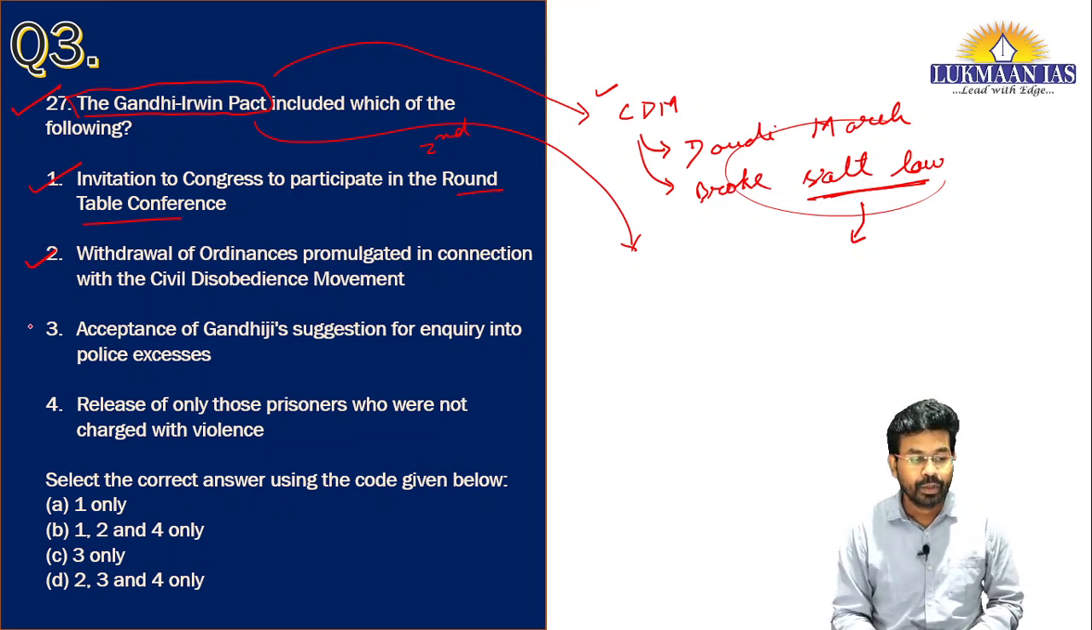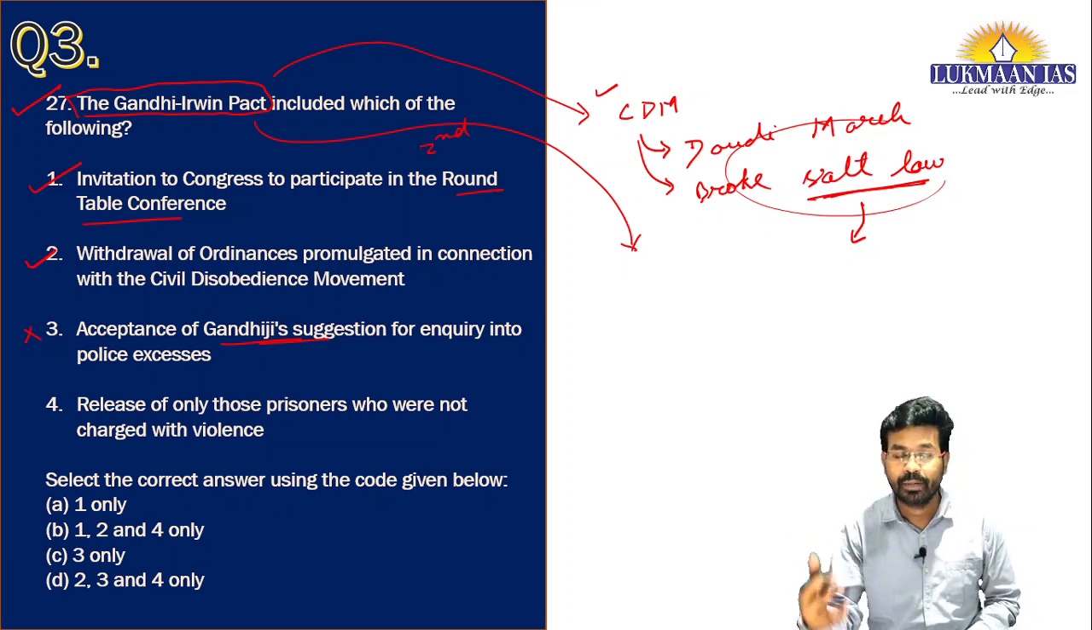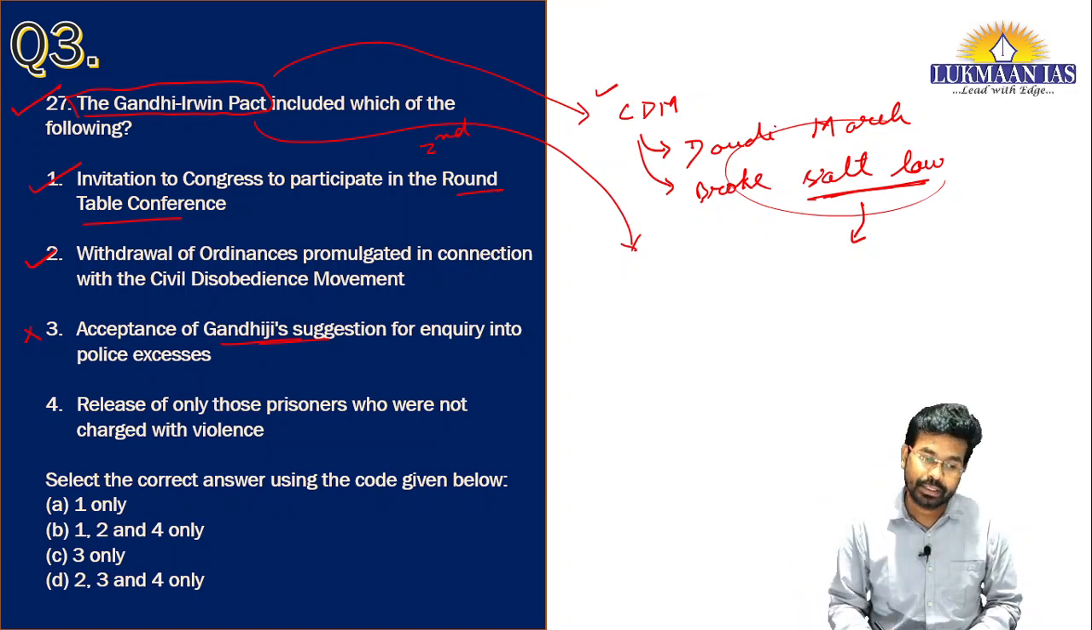Apart from this, Gandhi had suggested that there should be an inquiry on the police excesses during the civil disobedience movement, but this particular proposal of Gandhi was not accepted by Irwin. So it was not a part of the Gandhi Irwin pact. Although it was a part of the proposal, the pact did not include this particular thing.